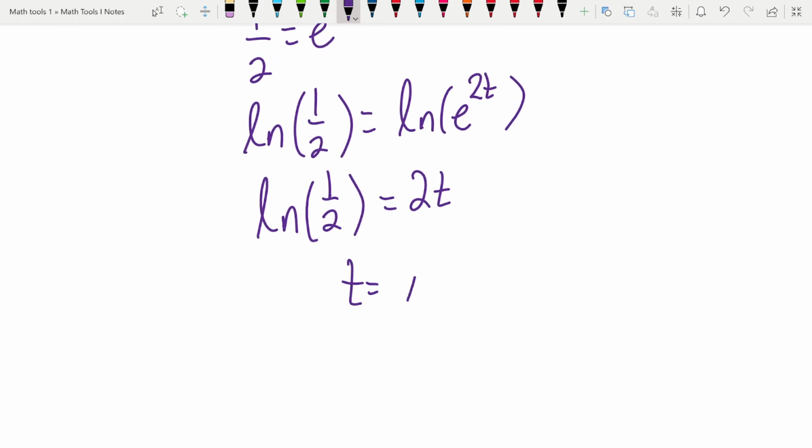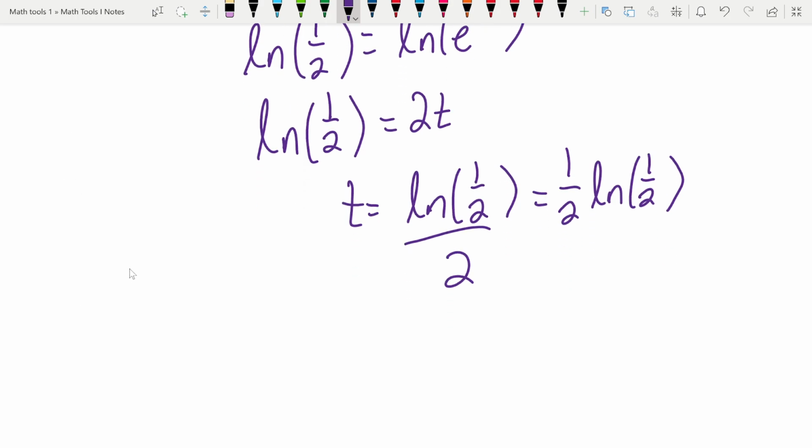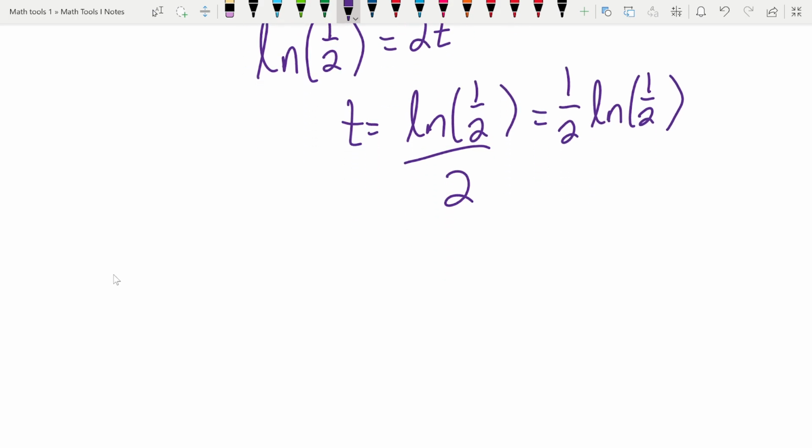So we get that t is equal to natural log of 1/2 over 2. Or if you want to write it in a way that's more aesthetically pleasing, 1/2 natural log of 1/2. So any way you want to write it, if you want to stick that into the calculator and get an answer, feel free. I prefer exact answers. That's just like the mathematician side of me. If you're coming more from a computation heavy field, maybe you're more comfortable with decimals, however you want to do it.